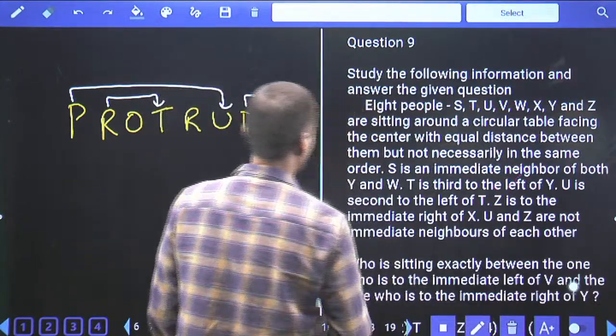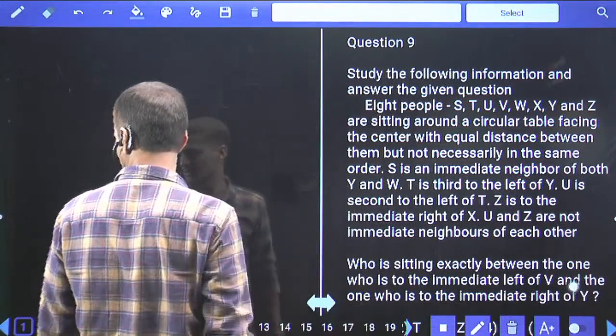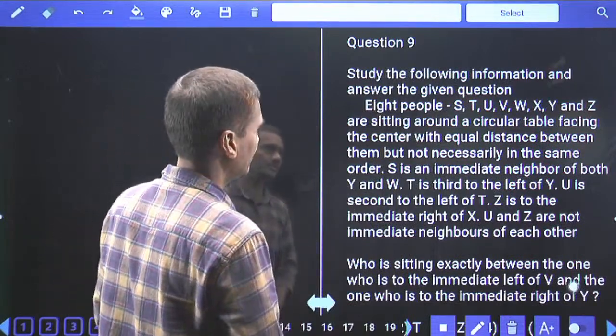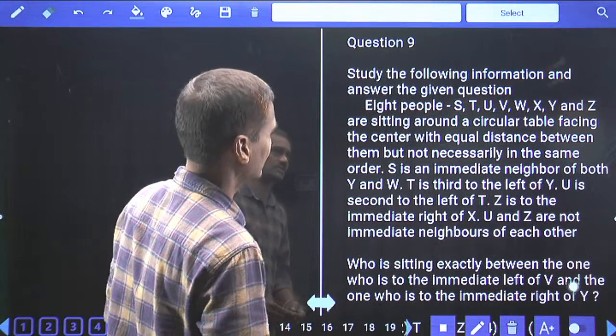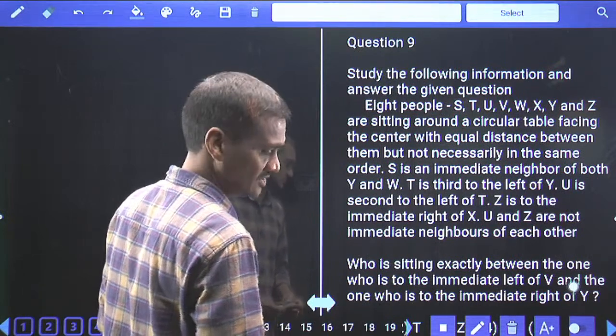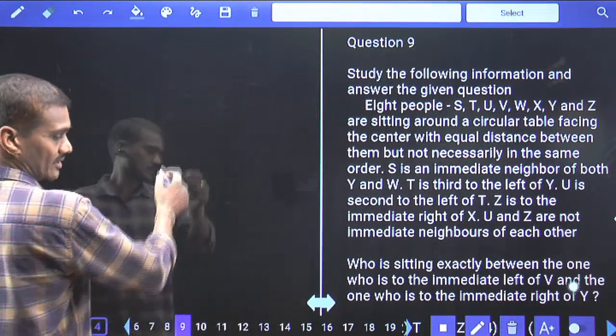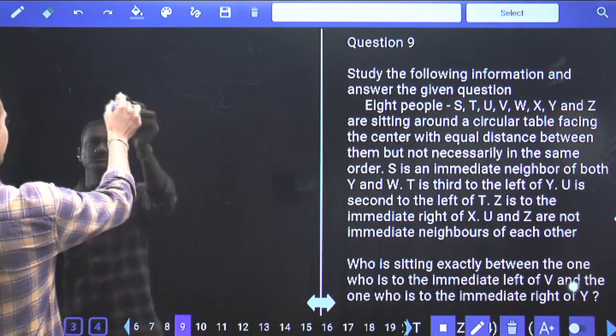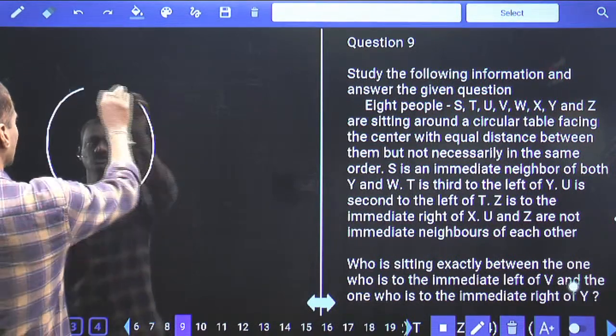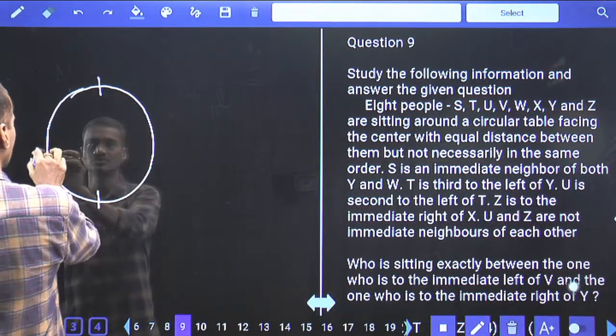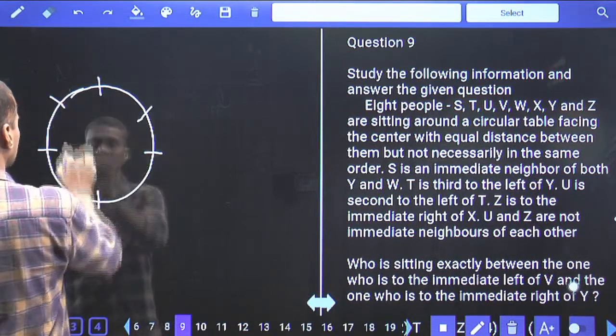Then coming to the 9th one. Now in this question number 9, 8 people S, T, U, V, W, X, Y, and Z are seated around a circular table facing the center. Okay. Now how many persons are there? There are 8 people seated around a circular table facing the center. 1, 2, 3, 4, 5, 6, 7, 8.